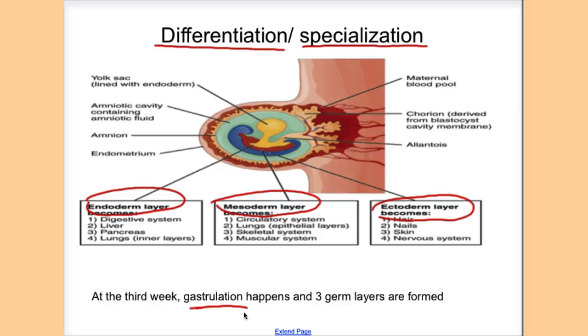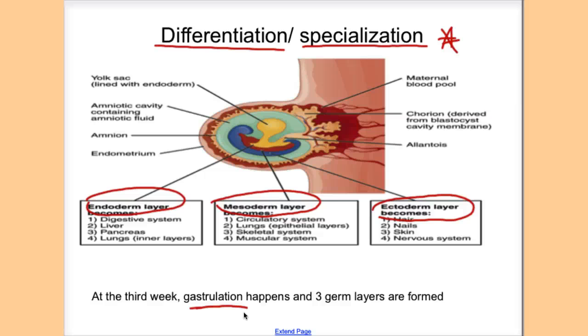So remember, this is a very, very important concept: after the third week, gastrulation happens, and gastrulation is when 3 germ layers are formed. They are the endoderm, mesoderm, and ectoderm, and these cells will then develop into organs and systems in a process called specialization. What do you need to remember here?